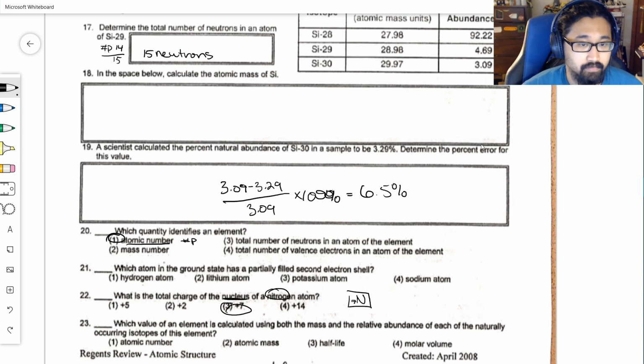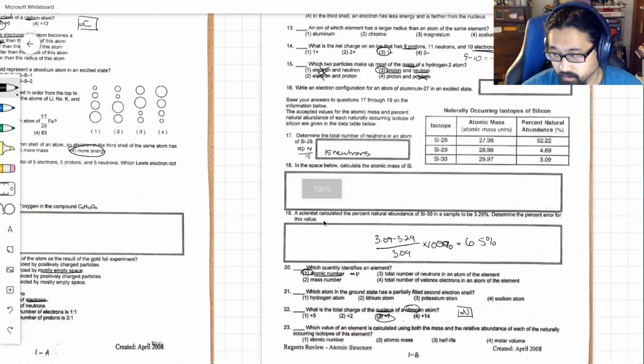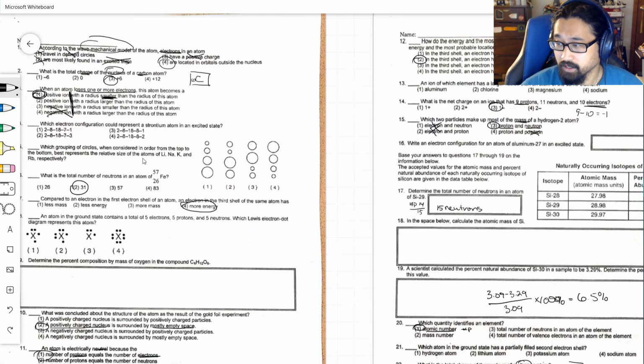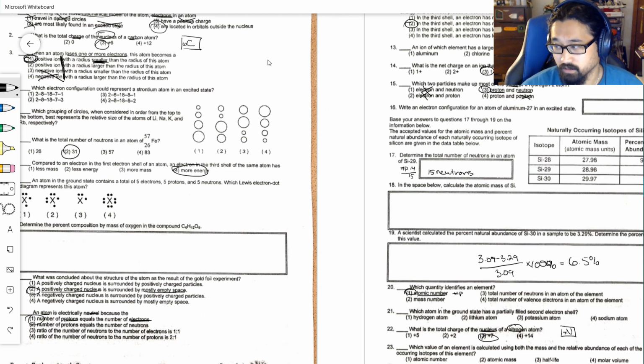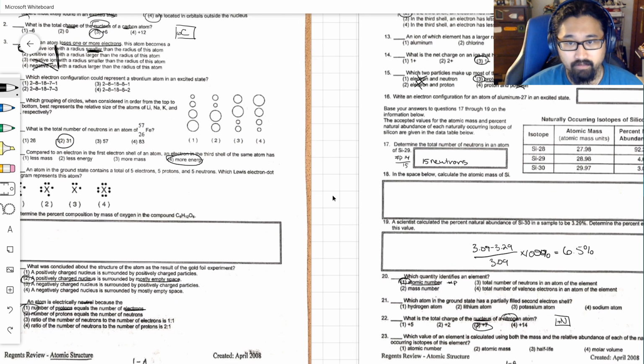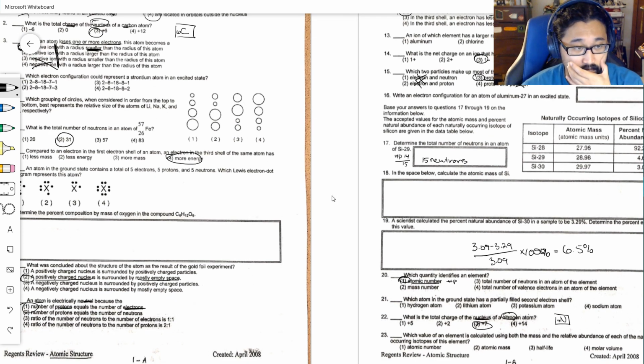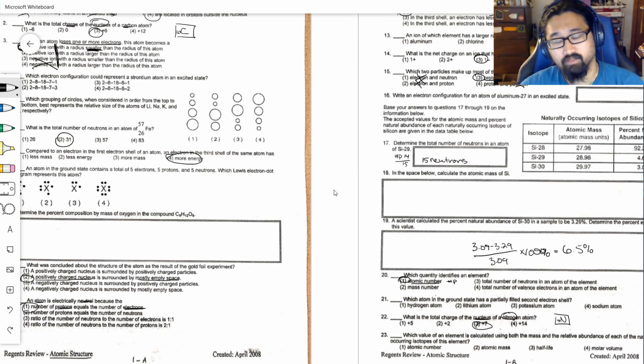I hope that none of these questions were that crazy, none of these questions were that out there. Perhaps this question, number 3, but other than that, everything should have been fairly straightforward. This is all stuff that we have talked about. This is all stuff that you have done. You'll have some more questions to do later on. Please make sure to look at the page number, all right? I'll go over those questions in the next video.